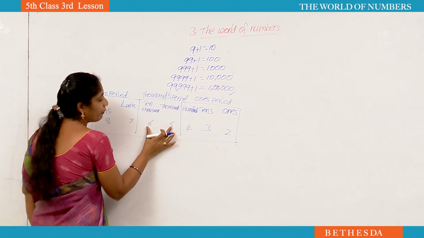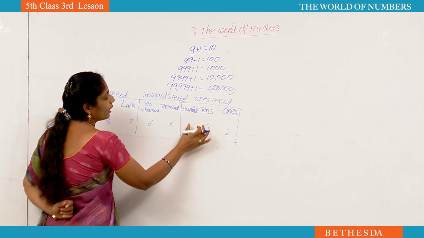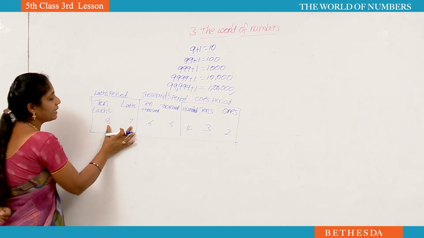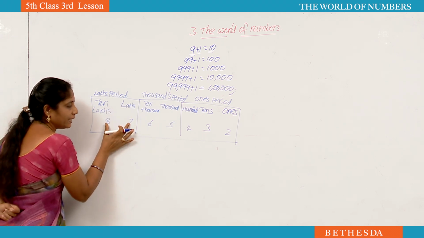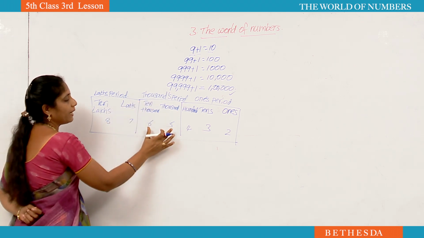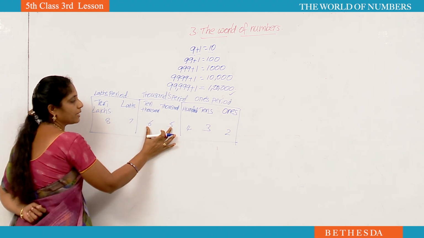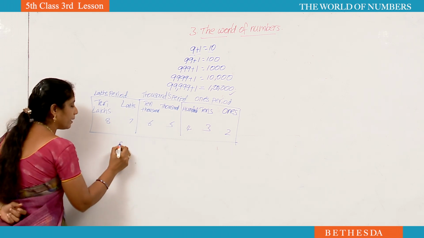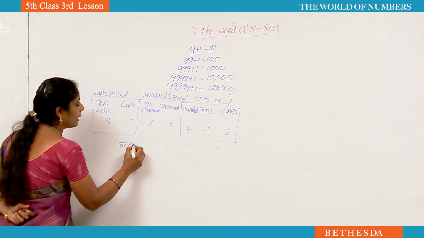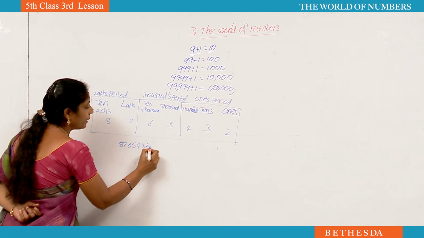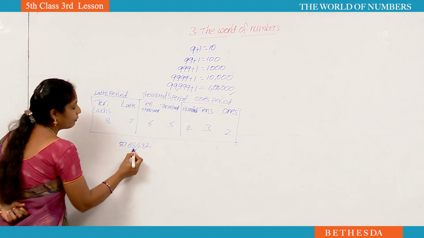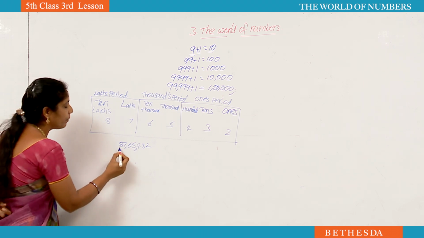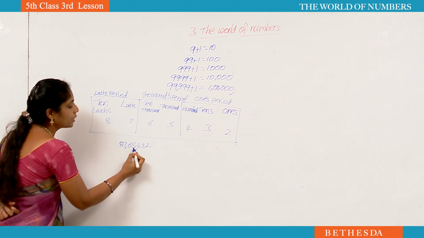That's why 65,432. How to read this number? In lakhs period, 8 and 7 is there. That's why you have to say 87 lakhs. Thousands period, 65,432. Now, we have to divide the number depending on their periods. See, we have to keep a comma before the ones period, after the thousands place, and after the lakhs place. Now how to read this number? 87 lakhs